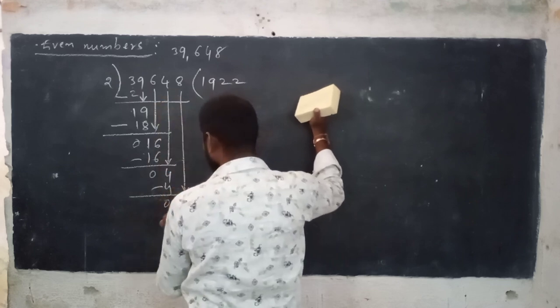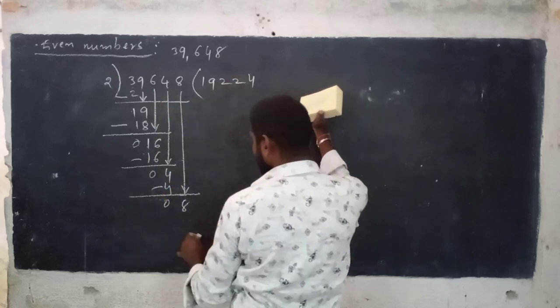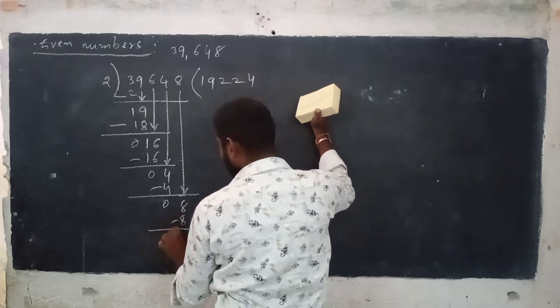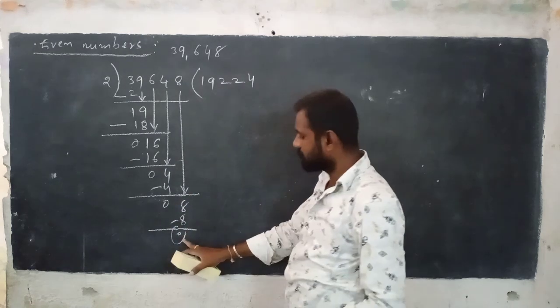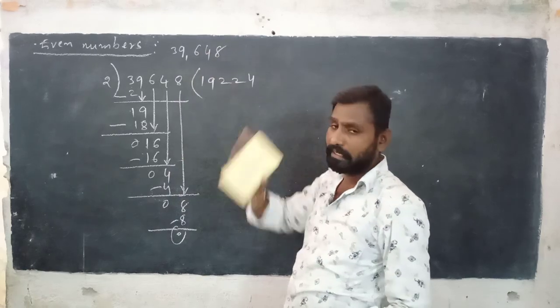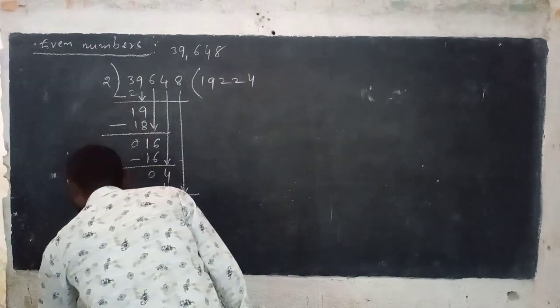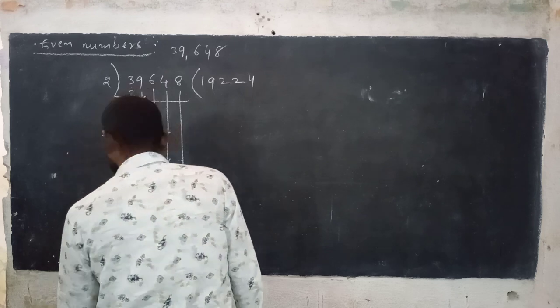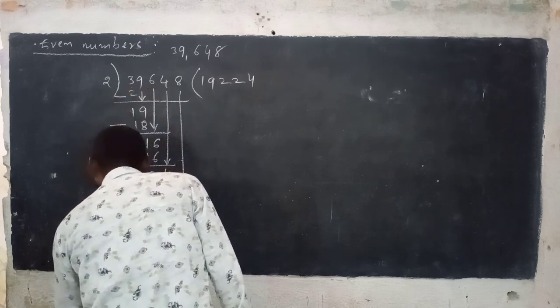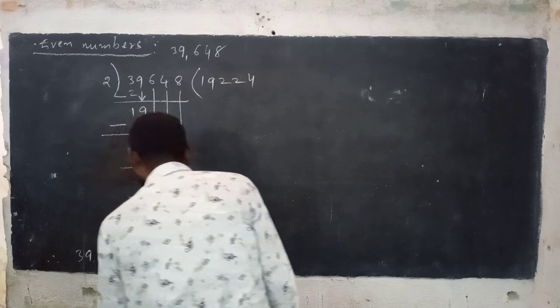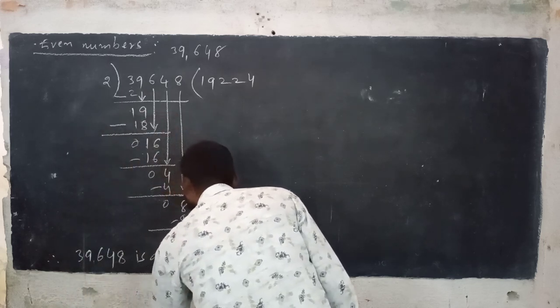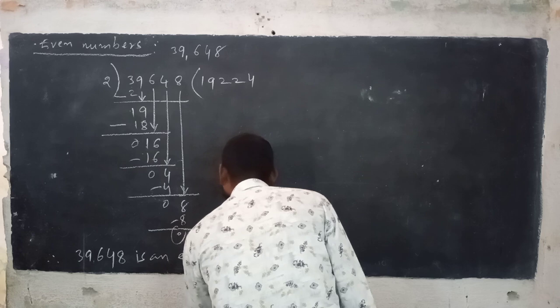Bring down 8. 2 fours are 8, 8 minus 8 is 0. The remainder is 0, so the number is called an even number. Therefore 39,648 is an even number.